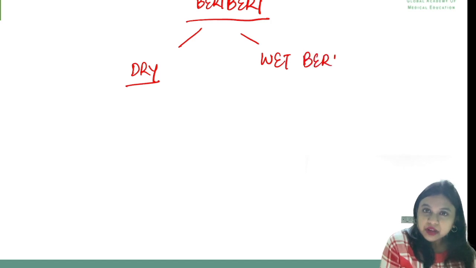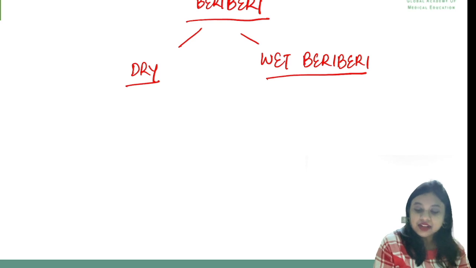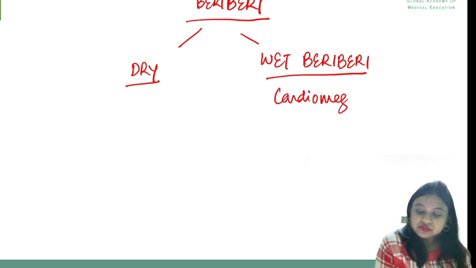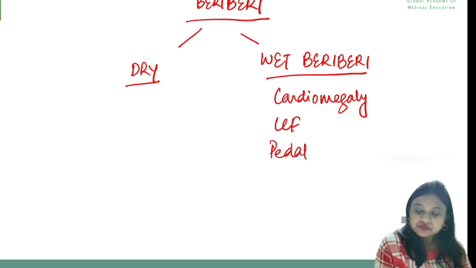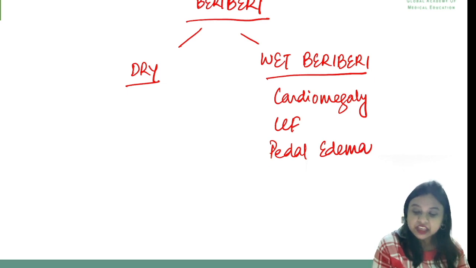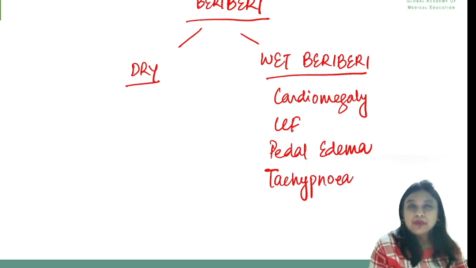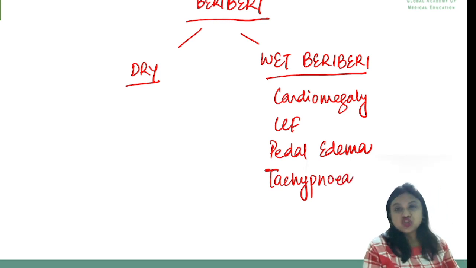In case of wet beriberi, it presents with cardiological features. That is, there can be cardiomegaly, CCF, pedal edema, which can be due to CCF as well, tachypnea. Dry beriberi mainly presents with neurological features.